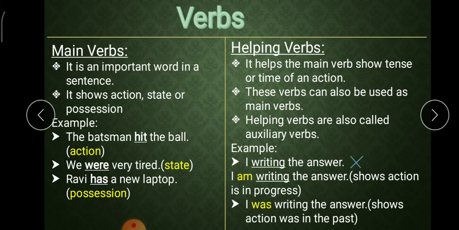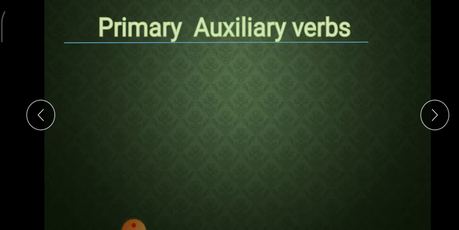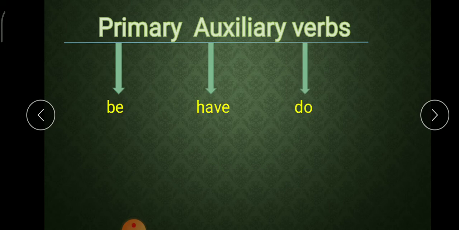Look at the next example. I was writing the answer. The helping verb was before the main verb writing shows that the action was in the past. We have three primary auxiliary verbs and they are be, have and do.